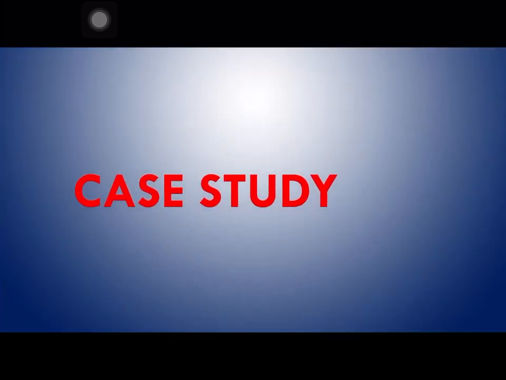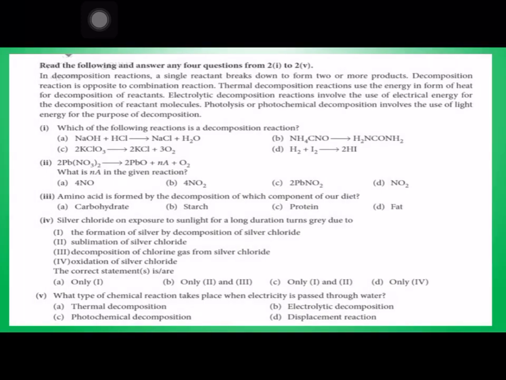Now the third type, case study questions, we will see. Three case study questions we will see. In each case study question, you will get a paragraph and 5 questions will be there. Generally 4 questions can be easily answered from the paragraph. One is from the topic from the book. Like in a decomposition reaction, a single reactant breaks down to form 2 or more products. So decomposition reaction is opposite to combination reaction, ये हमने पढ़ा है.